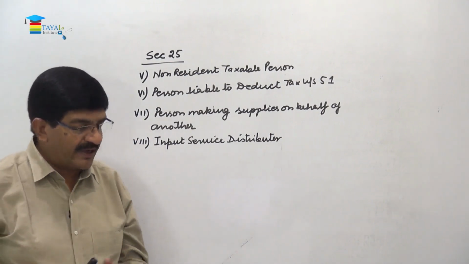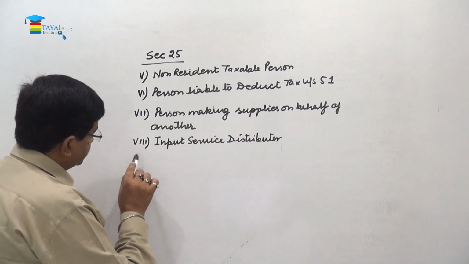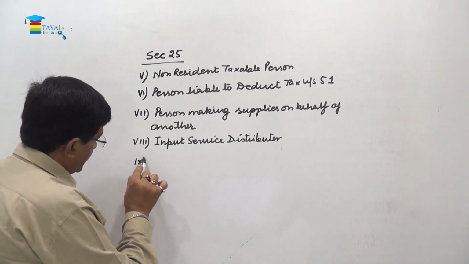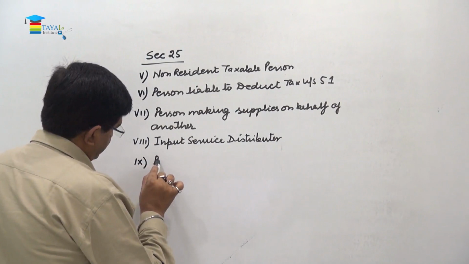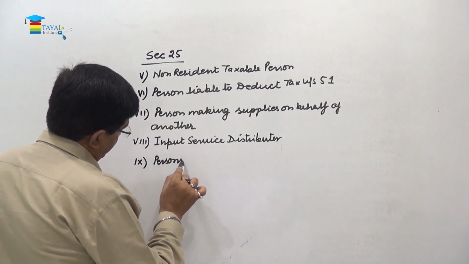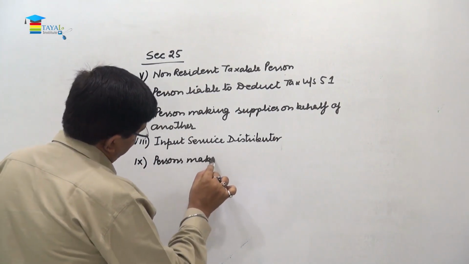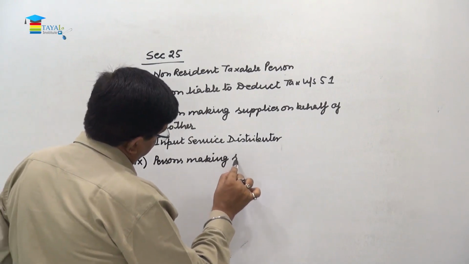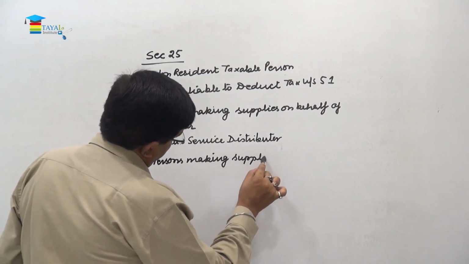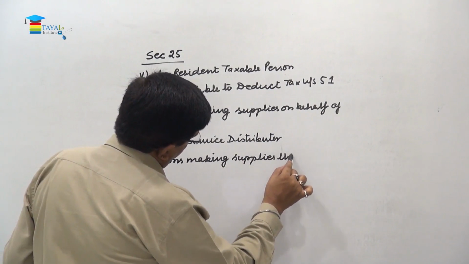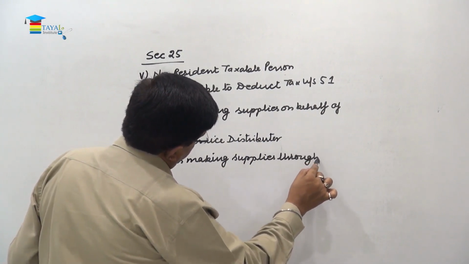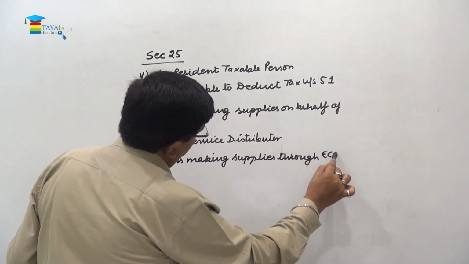Now coming to number 9, these are persons making supplies through e-commerce operator.